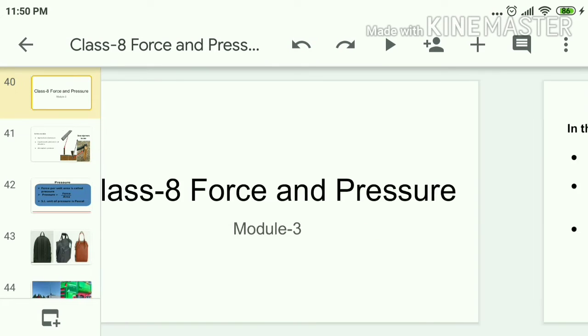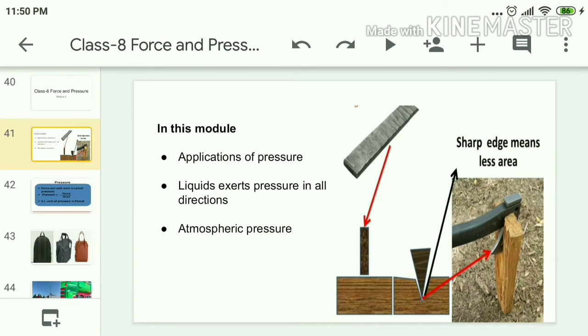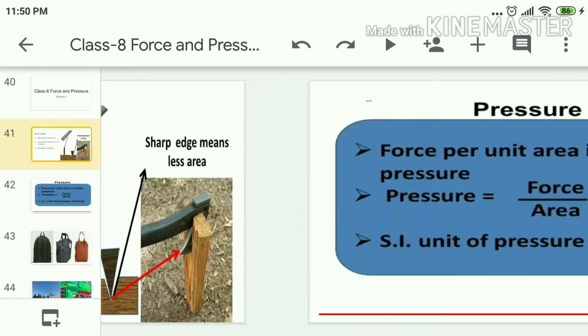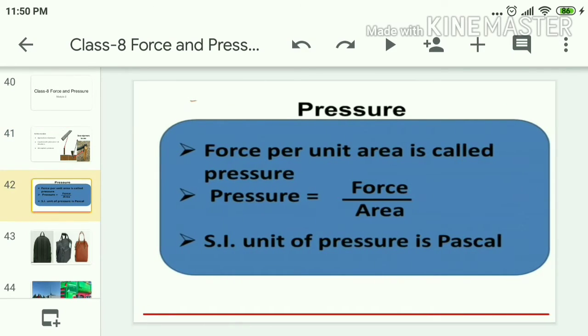Good morning, children. In this module, we are going to discuss the applications of pressure, liquids exert pressure in all directions, and atmospheric pressure. Already in the previous module, we discussed the definition of pressure. The force acting on unit area is called pressure.